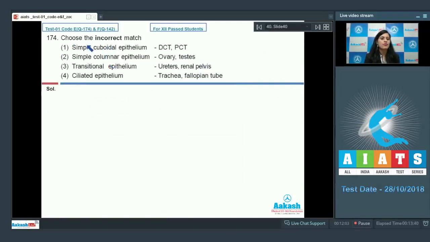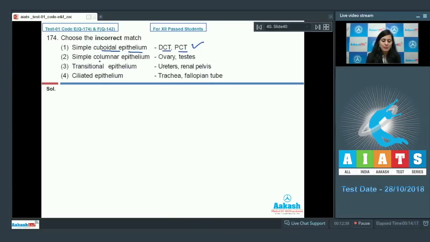Question number 174. Choose the incorrect match. And the very first option given is simple cuboidal epithelium lines DCT and PCT, and this is a correct option because simple cuboidal epithelium lines the tubular parts of nephron in kidney.